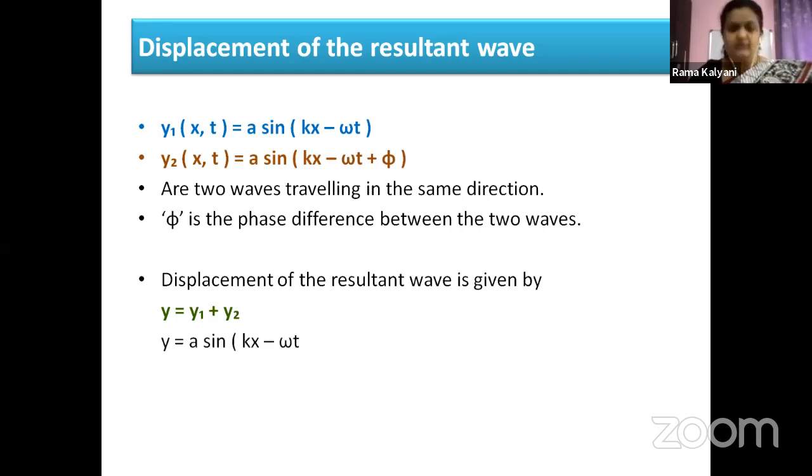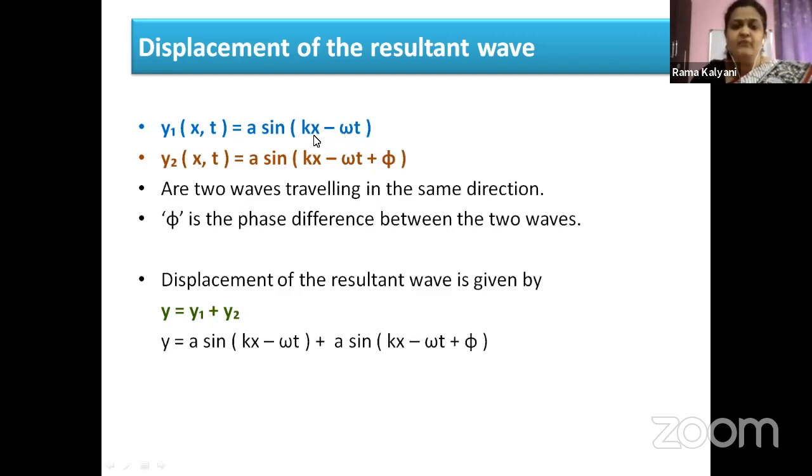Children, these are the steps that we have to note down for the simple derivation. I'm just substituting here. y is equal to y1. What is the equation of y1? a sine of kx minus omega t.